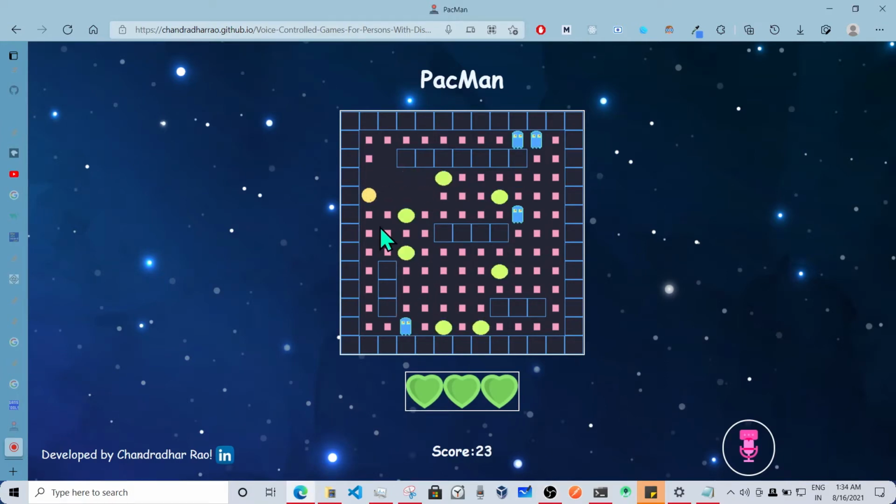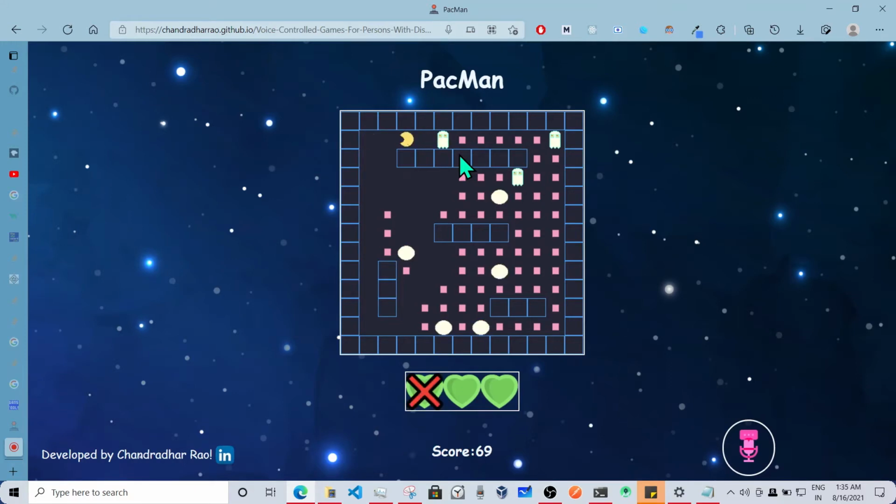As you can see, I ate an orb and I killed the monster too. These orbs, the shiny things, provide the ability to kill the monsters. You can see when I eat those orbs, the monsters get scared and turn blue, and the colors start fluctuating, and I can eat them only when the colors are different, like when they're scared. I get points for collecting orbs and normal edible items, and for killing those monsters. Now, if I don't eat an orb and try to eat them, they kill me.